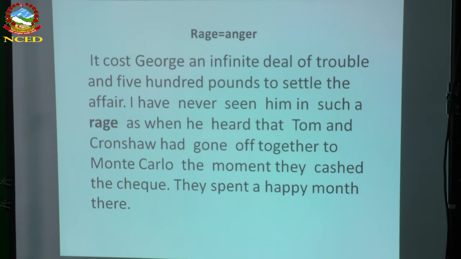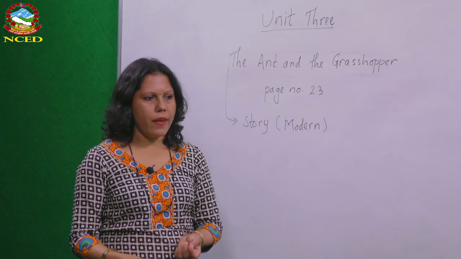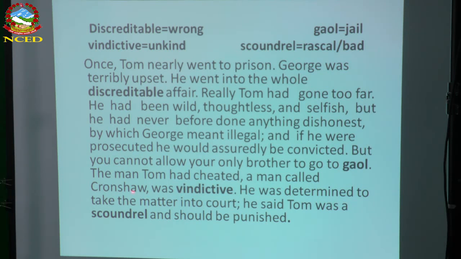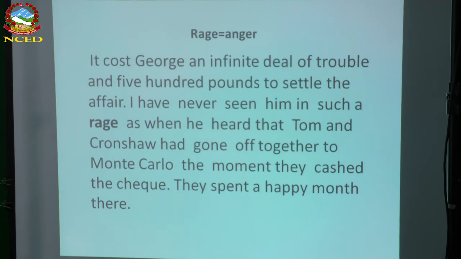Now this is the last paragraph. Let's see, this is a short one. It cost Judge an infinite deal of trouble and £500 to settle the affair. Now, Tom was about to go to jail, and you can see how this person, Cronser, was about to punish him. He was about to be sent to jail, and at that time Judge did not want to send his brother to jail. So to settle that trouble, he paid £500.